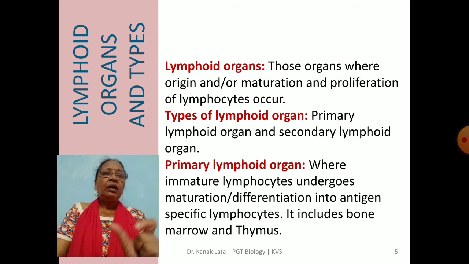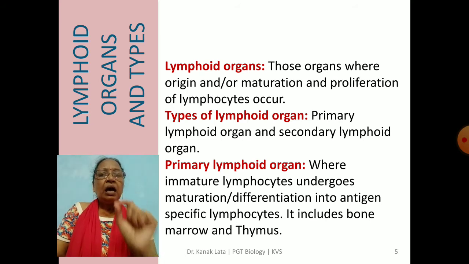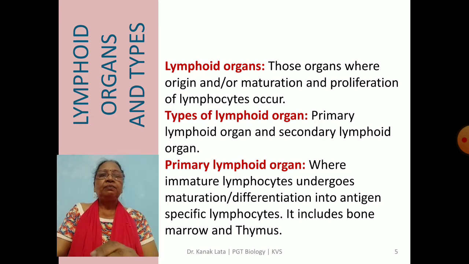Here in the primary lymphoid organ, immature lymphocytes mature and differentiate into antigen specific lymphocytes, which are of two types: B lymphocytes and T lymphocytes.